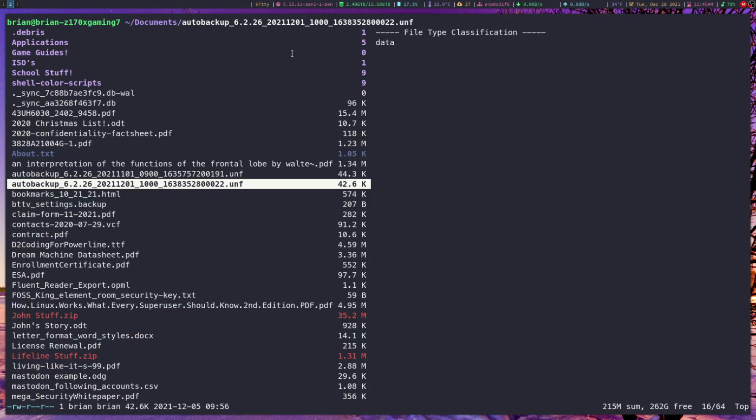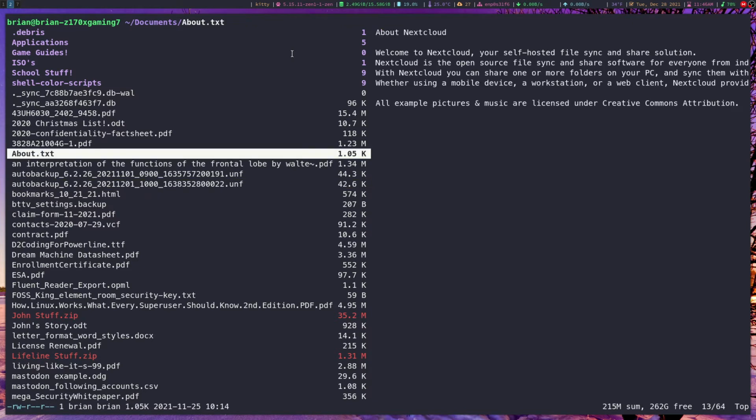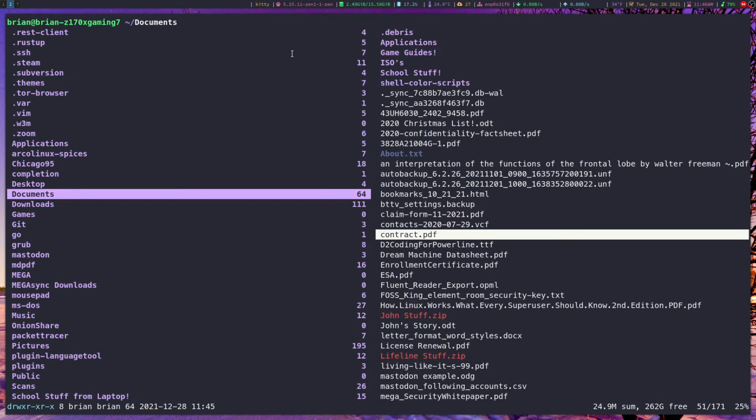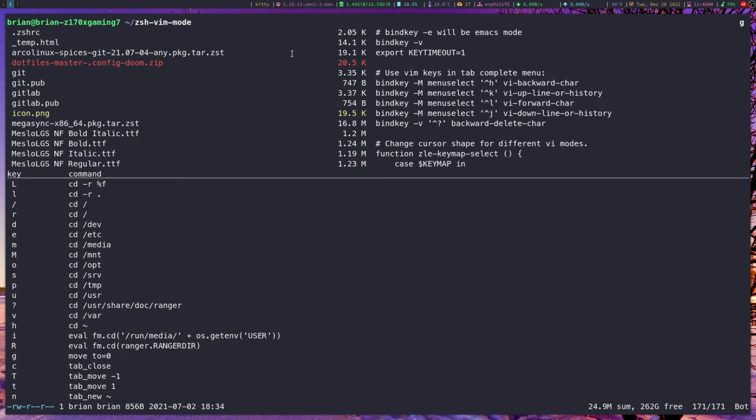What else do I want to show you? Oh, you can do search here. So you can do / and search for something. So if I wanted to do about, it will take me there just like it would in Vim. And I think that's everything, at least the basics of how you navigate around Ranger.